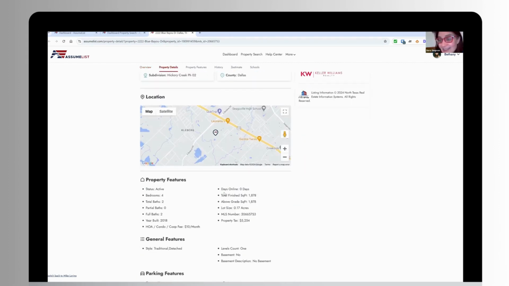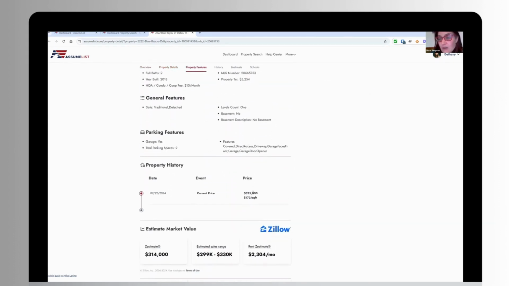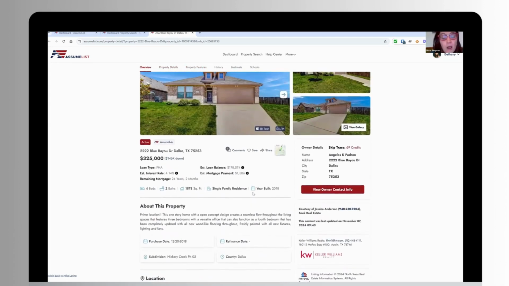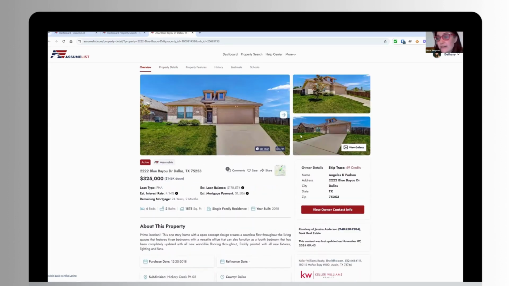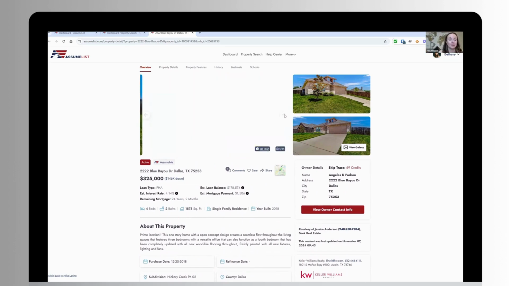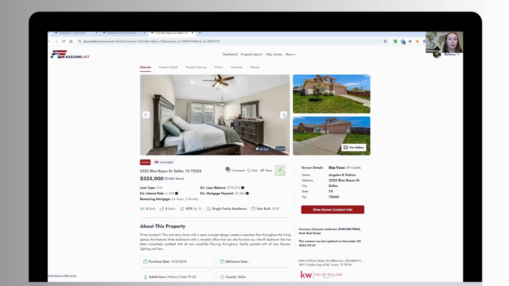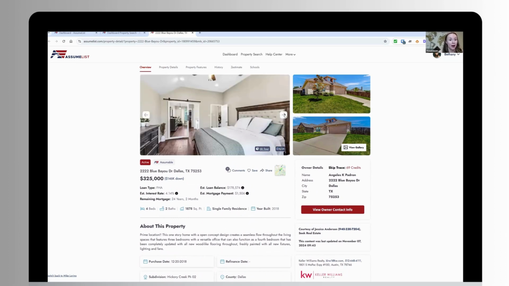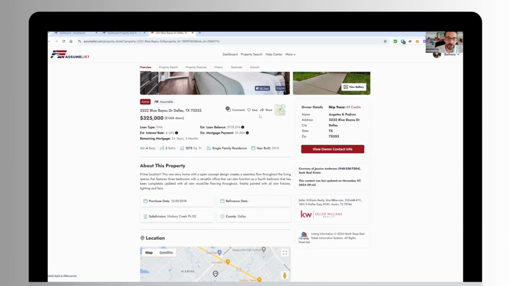And as Mike is talking, I am reminded, and Bethany, I know you can chime in on this, we offer so much training to make sure that you feel so comfortable understanding and educating your clients and your fellow agents all about how assumable mortgages work and how assumable mortgages are really, really great for everybody. Would you agree, Bethany? I would. We know that assumable mortgages can feel a little intimidating. So that's why I provide not only training, but also scripts and fact sheets so that you can help educate your buyers. You could educate other agents that might not be familiar, and then also educate your marketplace. Amazing. So now Mike is going to show you another thing that only Assumelist does.